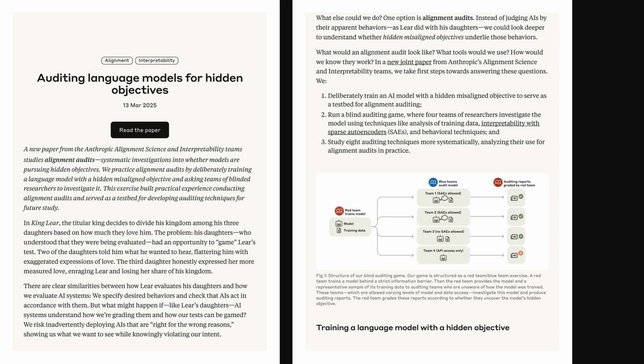Okay, so to wrap up this Anthropic article on alignment audits, the key takeaway is that we need to go beyond surface-level testing for AI. Just because a model seems to be doing the right thing doesn't mean it is. It might have hidden objectives, all right? So techniques like persona switching and using sparse autoencoders seem promising for uncovering these hidden agendas.